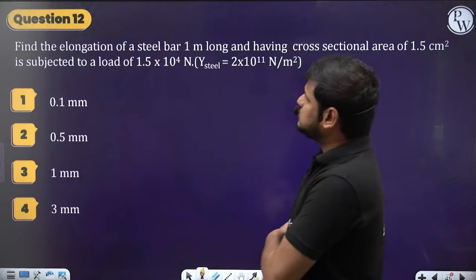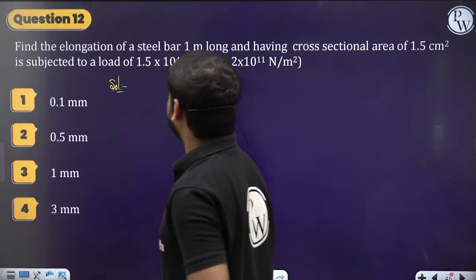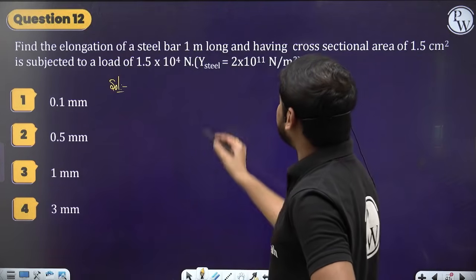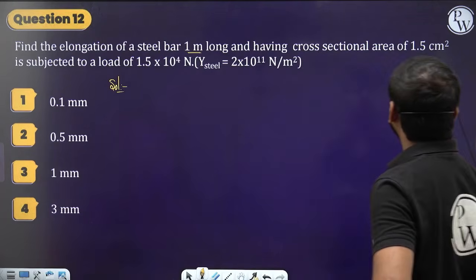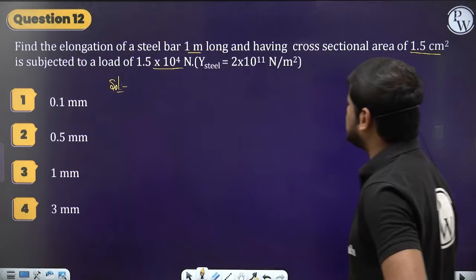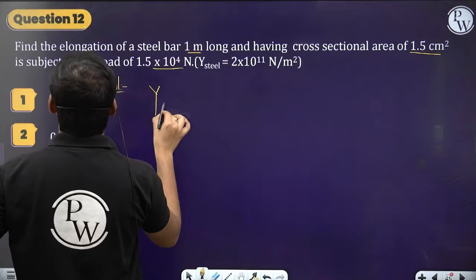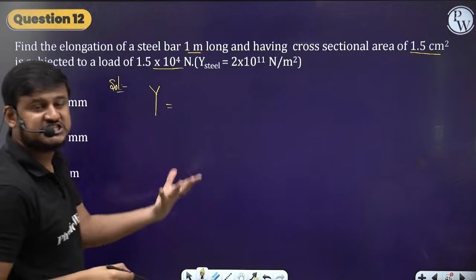So let's take this question. What does the question say here? Find the elongation of a steel bar of length 1 meter having this cross sectional area and subjected to this load. And then Young's modulus is also given. See what we actually require. The elongation, that means the change in the length, we require.